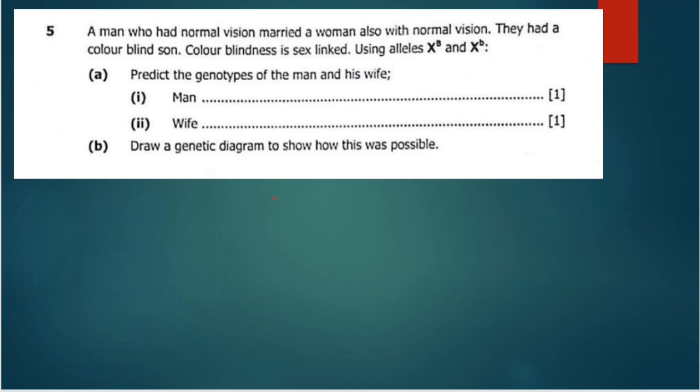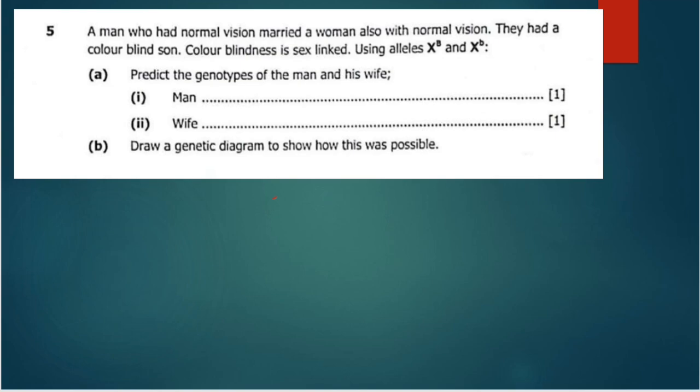So this question is coming from genetics, and it is saying a man who had normal vision married a woman also with normal vision. They had a colorblind son. Colorblindness is sex-linked. Using alleles X^B and X^b, predict the genotypes of the man and his wife.